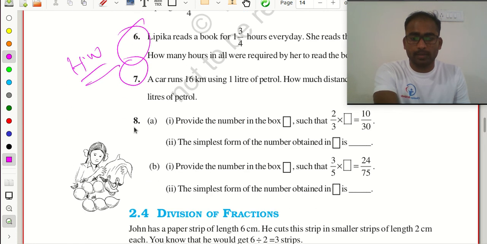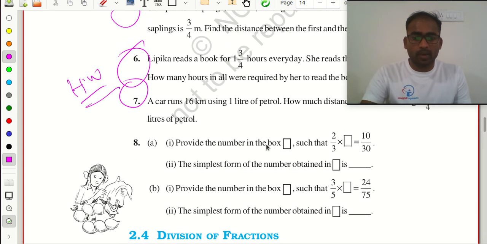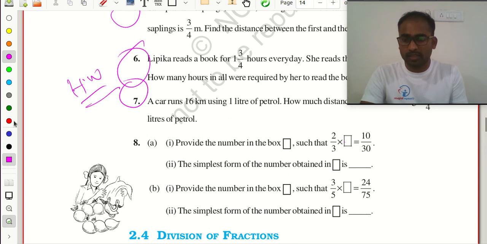Okay? Okay, sir. And here provide the number in a box. What number should I put in this box? Tell me. Which number? 10 by 10. Okay. And what is the simplest form of the number? The simplest form is 1 by 3. This is the simplest form.